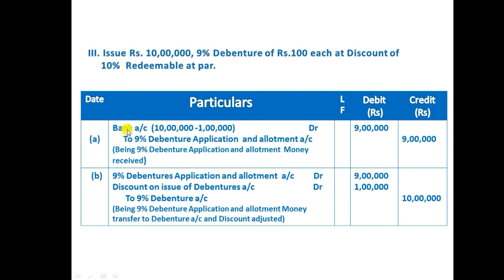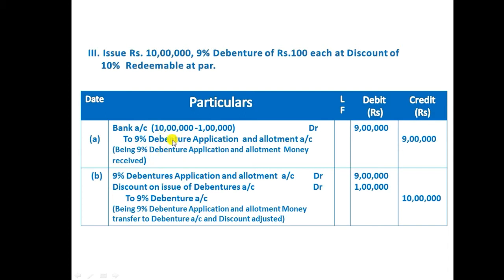We need to debit the bank 9 lakh and credit 9% debenture application and allotment account 9 lakh. We know well the face value of the debenture is 10 lakh rupees. The company gave a discount of 10%, so we need to minus 10% from 10 lakh. So 10% on 10 lakh is 1 lakh rupees. So 10 lakh minus 1 lakh, the balance 9 lakh only the debenture holder is depositing into the bank account. That is the reason we debited only 9 lakh into the bank. And we should write the narration being 9% debenture application and allotment money received.